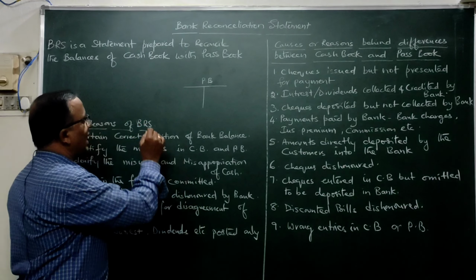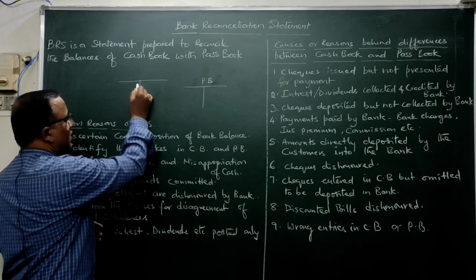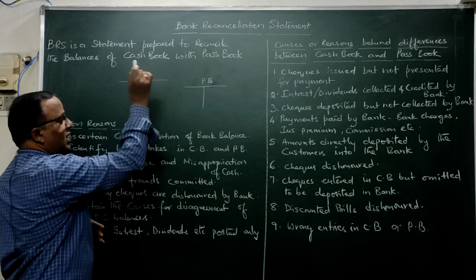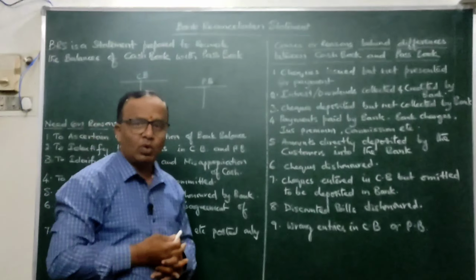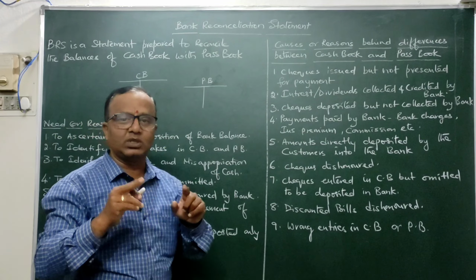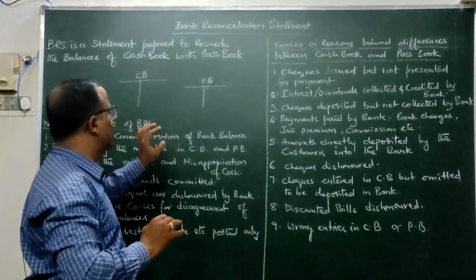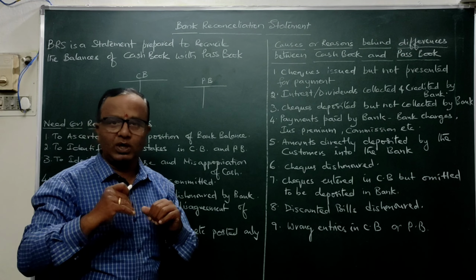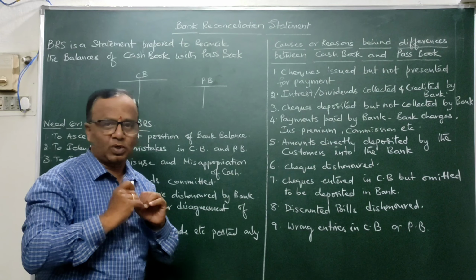In the bank reconciliation statement chapter we will call this the cash book. These are nothing but the bank columns in the 3-column cash book, or we can say this is the bank account in the ledger books of this particular businessman.